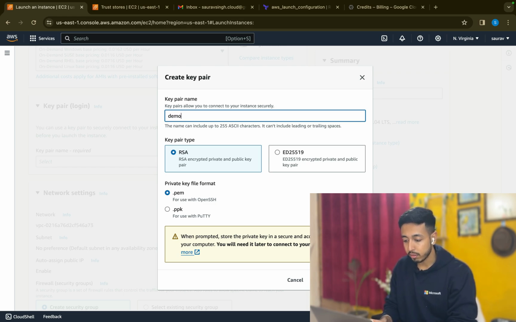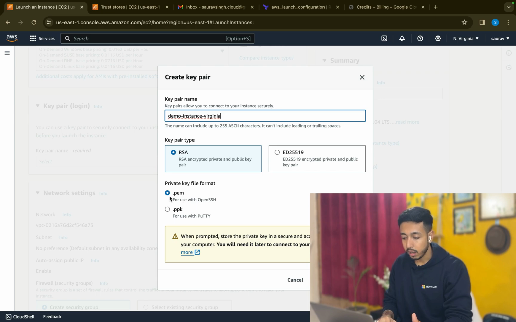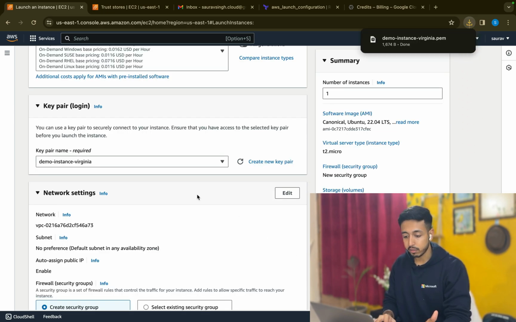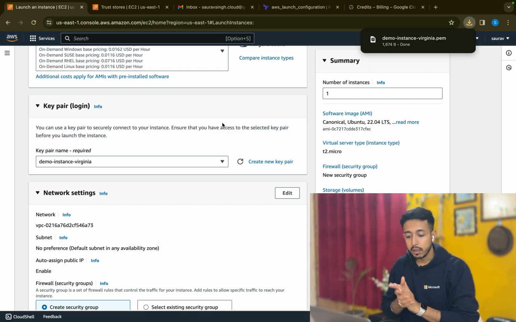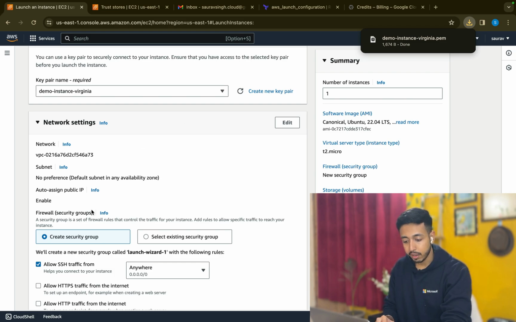So the VM name is demo instance, and I'll name the key demo instance in the Virginia region. I'm getting a .pem file. Let's create the key file and download it to my local machine. Now, if I am going to create it, it is asking for a network.